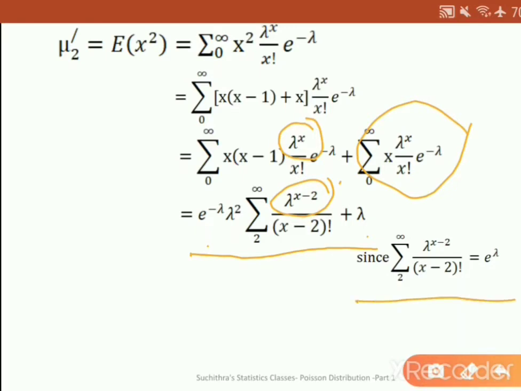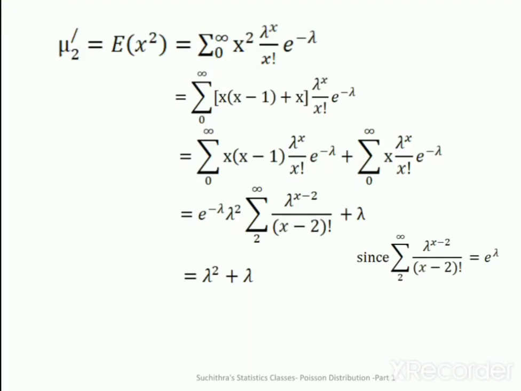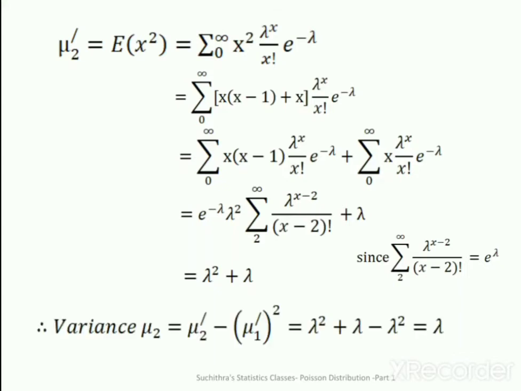And we know that summation 2 to infinity lambda raised to x minus 2 by x minus 2 factorial is equal to e raised to lambda. Here we write summation from 2 to infinity instead of 0 to infinity. That is lambda square plus lambda. So mu 2 dash is equal to lambda square plus lambda.